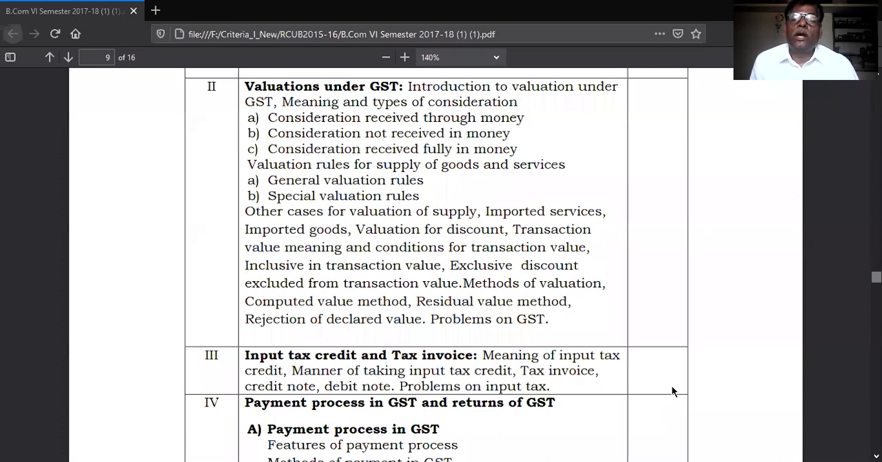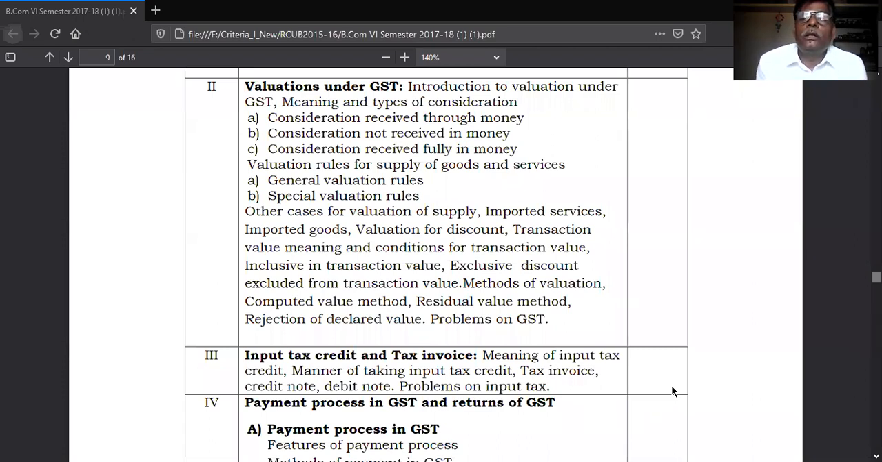Other cases for valuation of supply are regarding imported services. Whenever goods are imported, services, importing the goods and supplying the goods within the nation, then imported goods are to be valued. Valuation for discount purpose, transaction value meaning, and conditions for the transaction value.